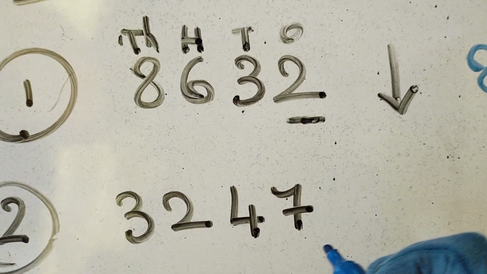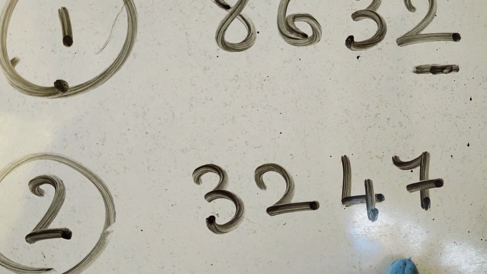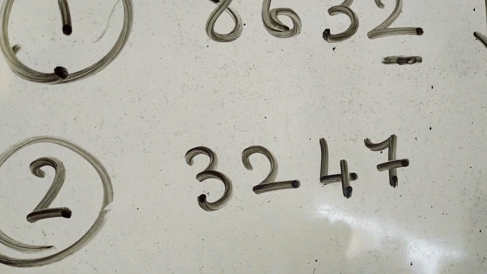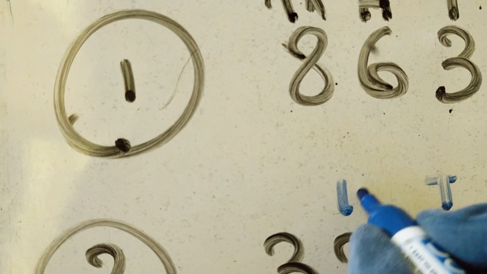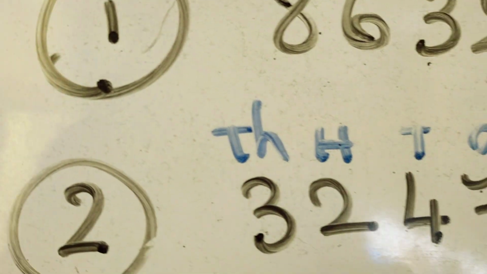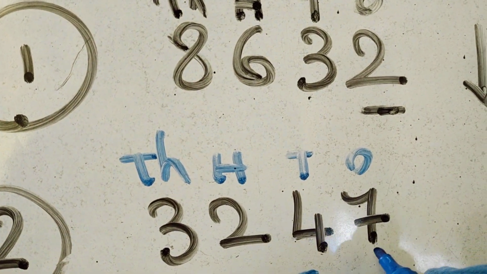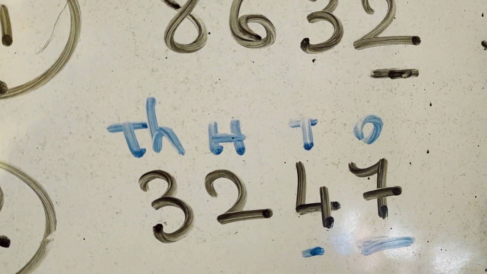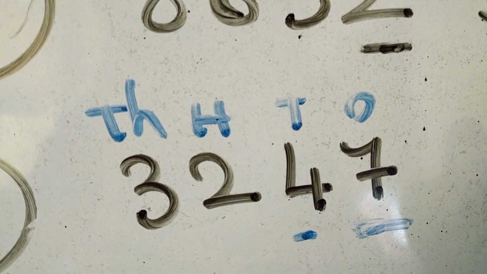Now see, for example, another number: 3,247. Round off this number to the nearest 10. When you have to round off the number to the nearest 10, see, this is ones, this is tens, this is hundreds, this is thousands. So what will you look at? The number on its right. What is there on its right? 7. Is 7 more than 5 or not? Yes. So you will round up.